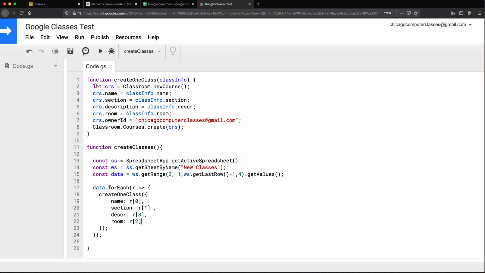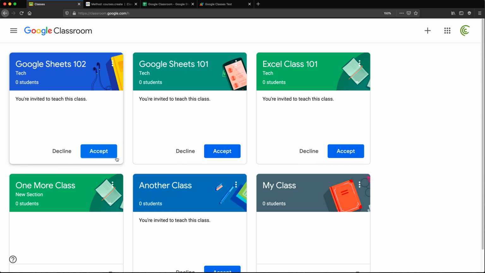So it seems like it's done. Let's go check out classes. Look at that. We got Google Sheets 101, 102, and all of them are in tech category apparently.